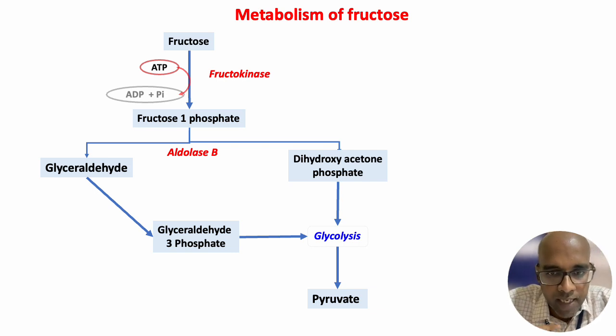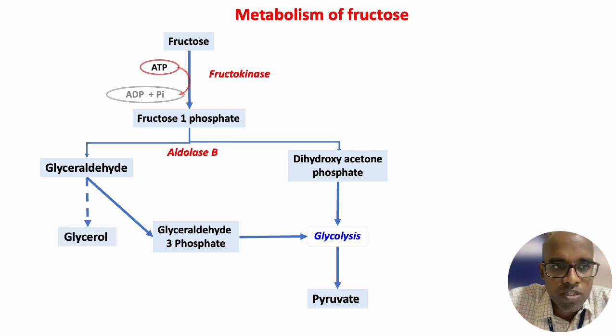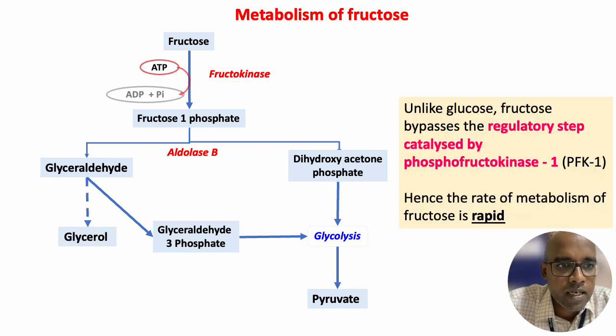So if you see carefully, unlike glucose, fructose doesn't need a regulatory step here. So there is no step catalyzed by phosphofructokinase 1 for fructose. So whatever fructose comes into the cell is metabolized rapidly to form pyruvate. And this glyceraldehyde can also get converted to glycerol.